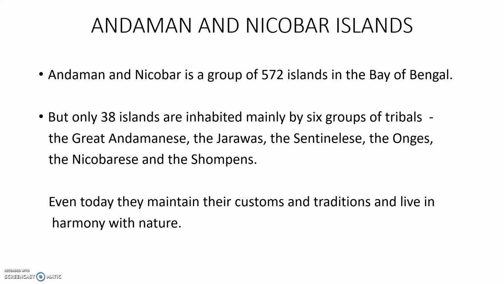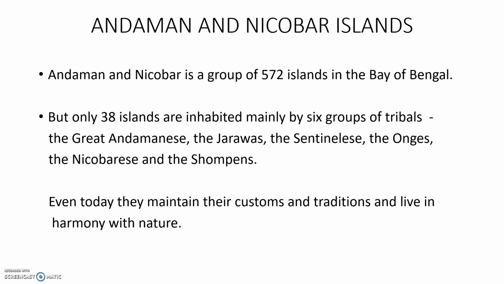In the Bay of Bengal, these islands are located. Out of 572 islands, only 38 islands are inhabited, mainly by 6 groups of tribals.